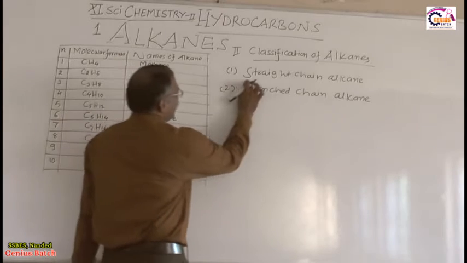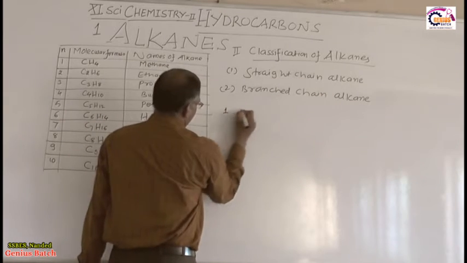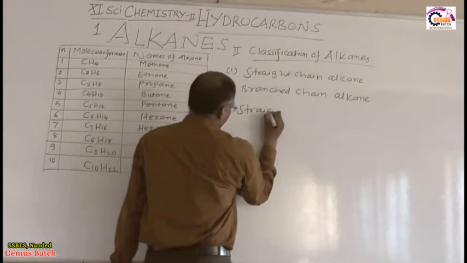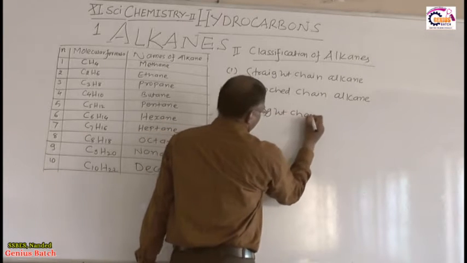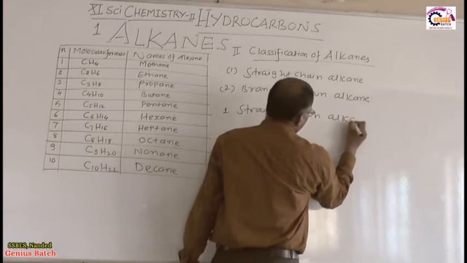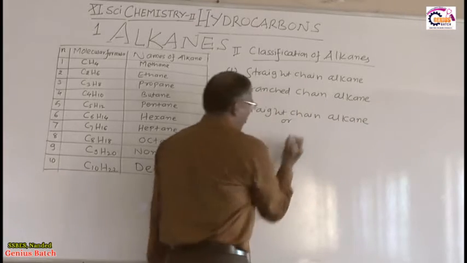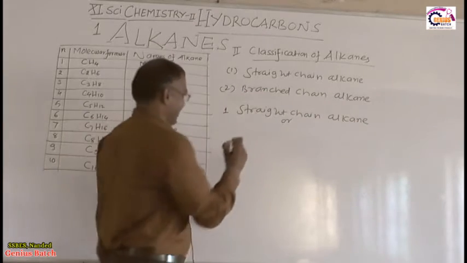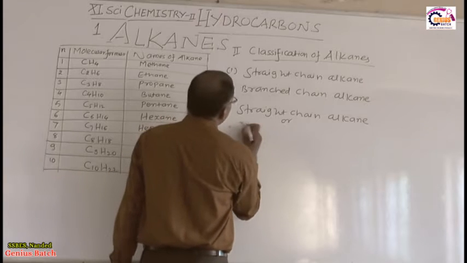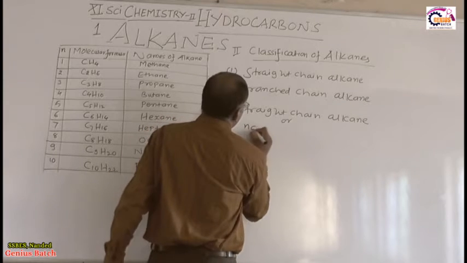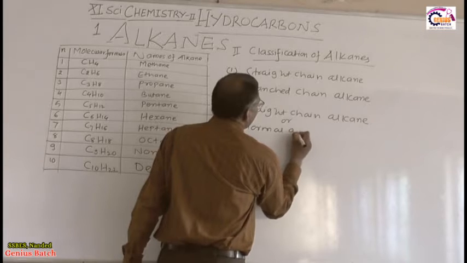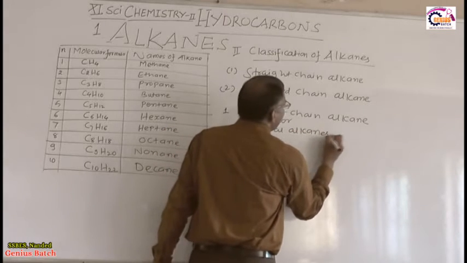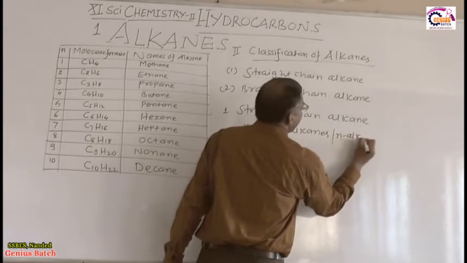So first of all, the straight chain alkane. This straight chain alkane is also called a normal alkane, that is, an n-alkane, you can say, right?